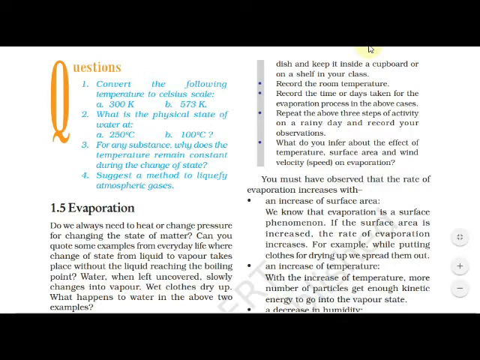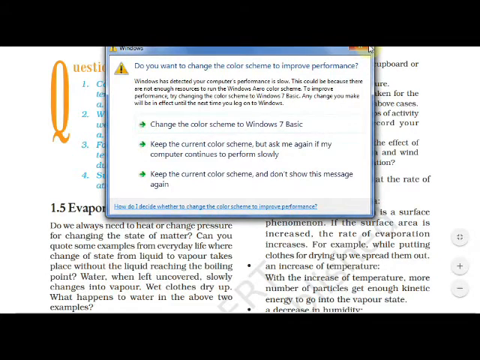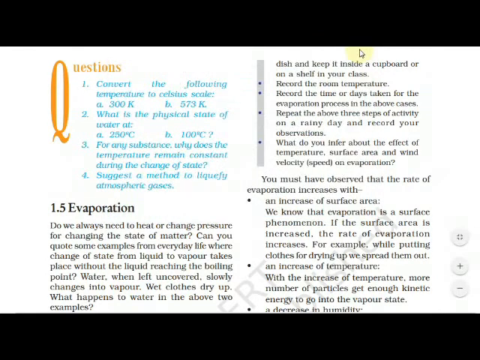Water, when left uncovered, slowly changes into vapor. Wet clothes dry up. What happens to water in the above two examples? If wet clothes dry, what happens? Water changes its state. It goes to vapors. So clothes become dry.